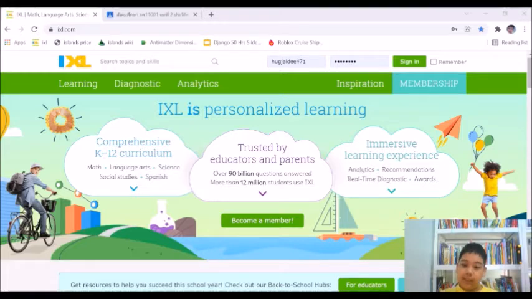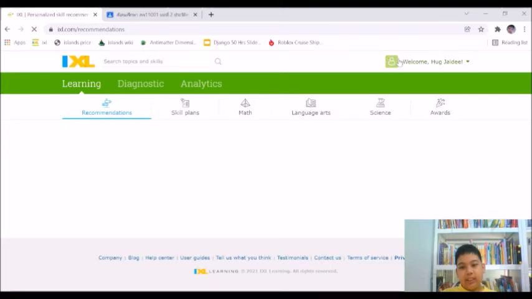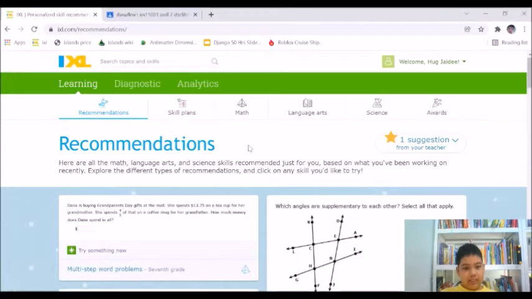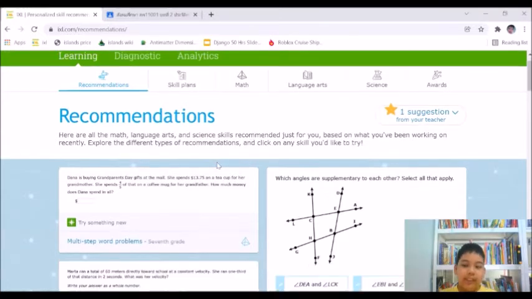So first, we log into the account, which is on top here, next to the search bar. You click sign in, add your account, and then click sign in. And then you'll see recommendations here. Or if you are doing the link that teachers are going to link to you, you should already be in a lesson.